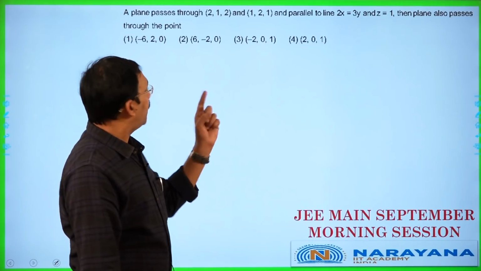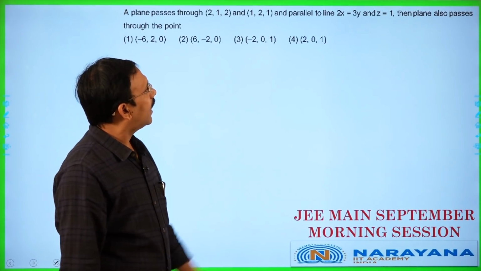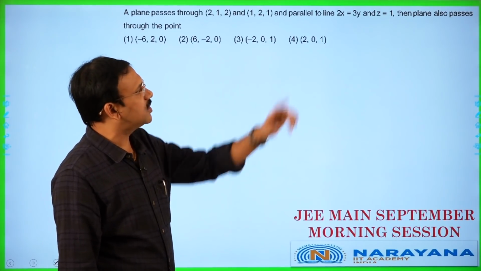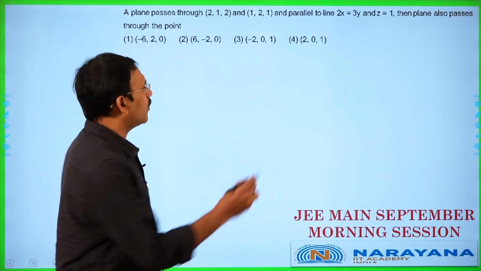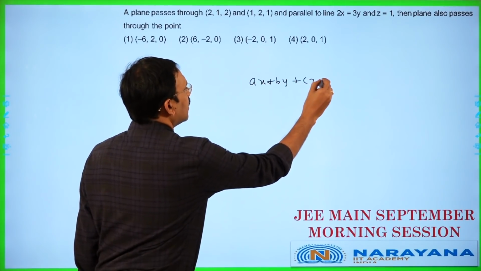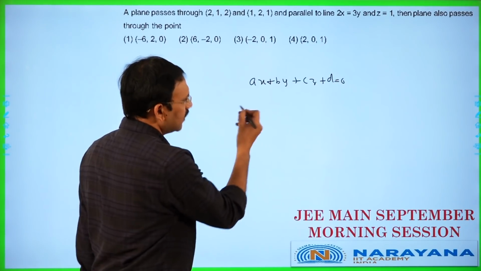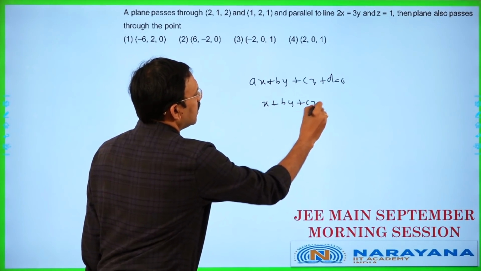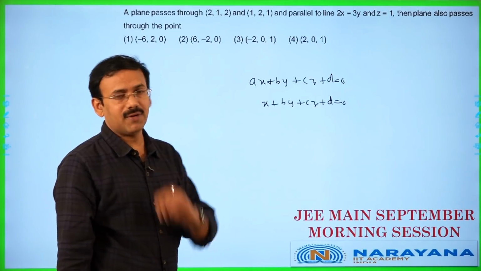A plane passes through (2, 1, 2) and (1, 2, 1) and is parallel to the line 2x is equal to 3y is equal to z and z is equal to 1. Then the plane also passes through. Right, friends, suppose the required plane is ax plus by plus cz plus d equal to 0, or else you can take x plus by plus cz plus d equal to 0, because we can divide with a, three parameters are there.